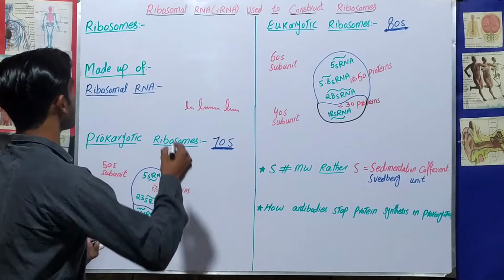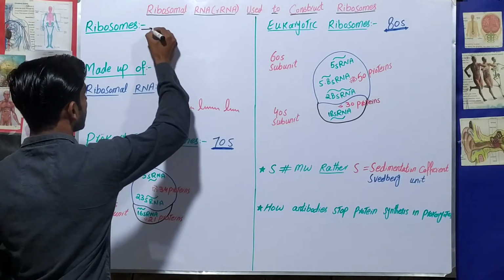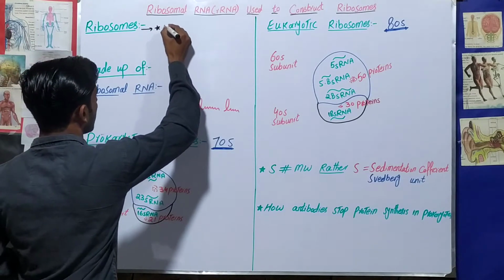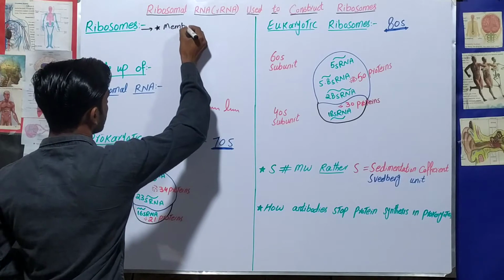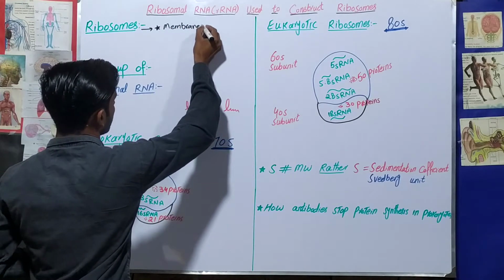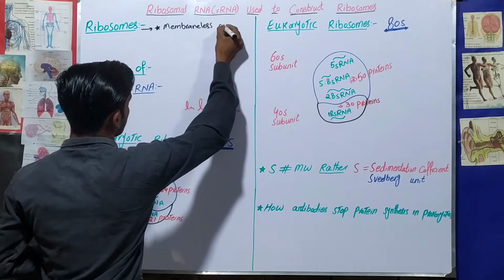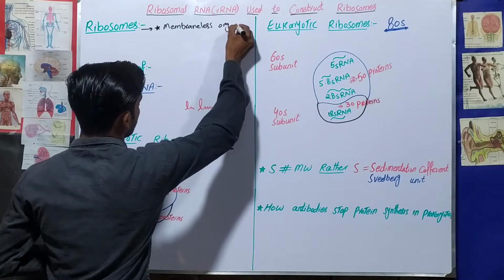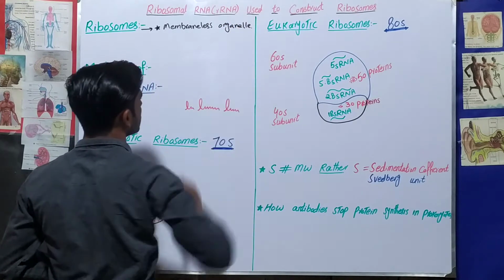Ribosomes are membraneless organelles inside the cell.